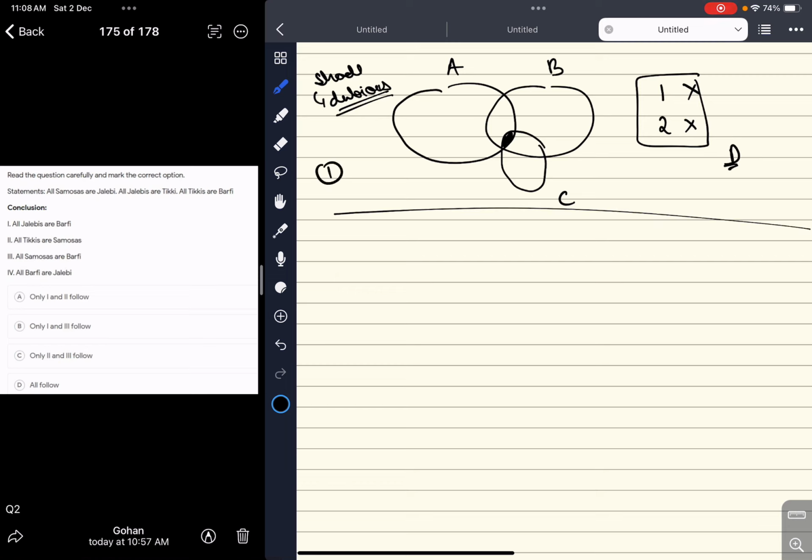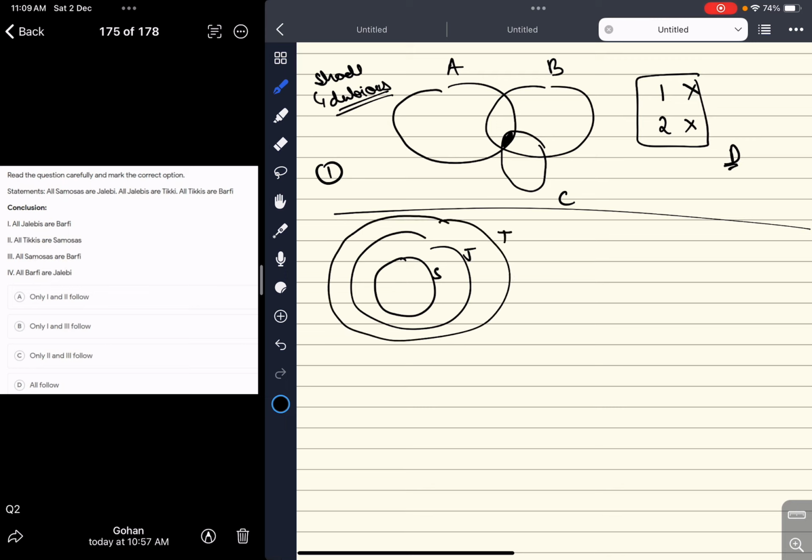All samosas are jalebis. All jalebis are tikki. All tikki are barfi. Now let us work through the conclusions. Conclusion one: all jalebis are barfis. This is absolutely correct, option one is absolutely correct.